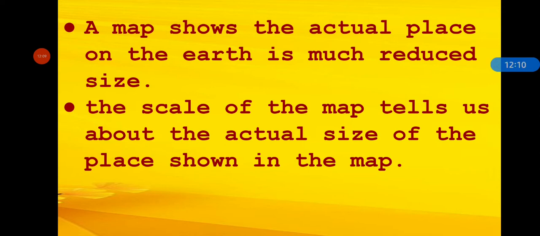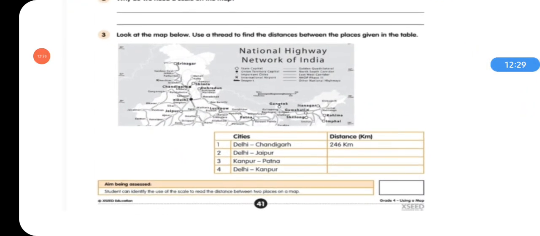Now let's do an interesting activity. Take your thread with you, open S3 and look at the map of India given in S3. See this map carefully, and here a scale is given. So take a thread and put it on the scale given in the map. Mark the length of the scale on the thread for 500 kilometers. The distance on this scale is 500 kilometers. Now put this thread between New Delhi and Jaipur.